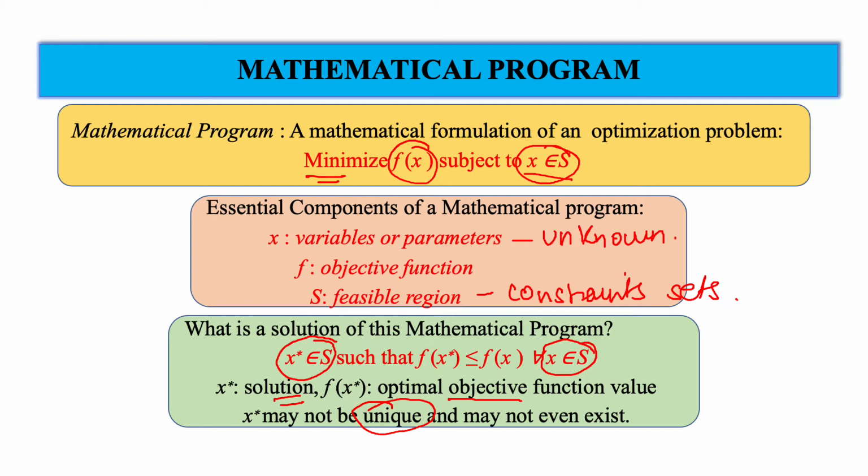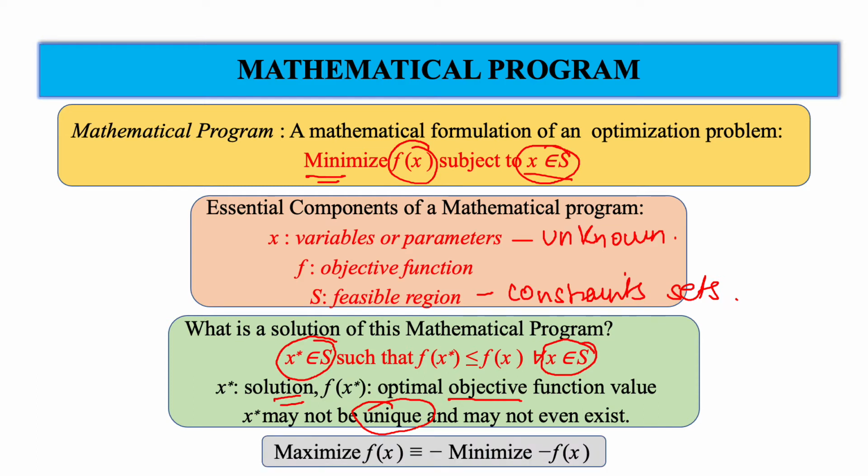In this course we will be working with problems of this type. Now in many situations we have to maximize the objective function. For example, as I mentioned, when we want to invest money, we want to maximize the return. But the maximization problem can also be equivalently written as minimization of minus f(x).